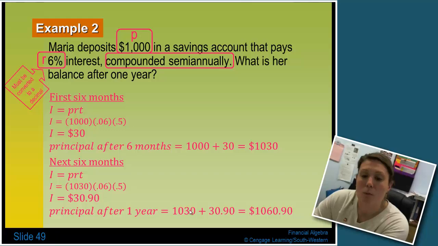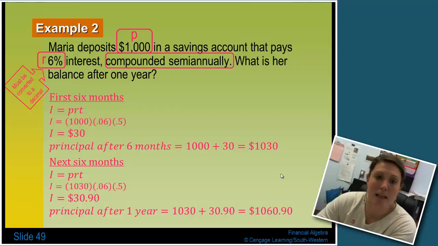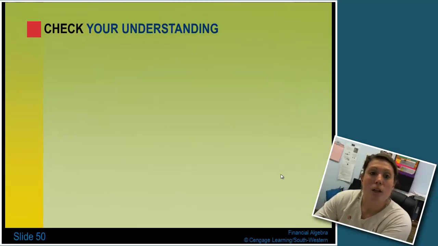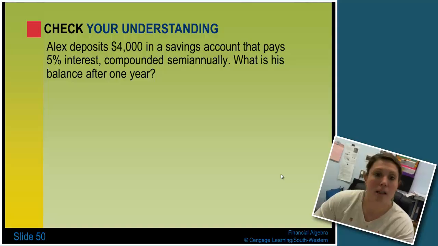Your principal after 1 year is the principal that we started with for the second 6 months plus what we just earned in interest, which comes out to $1,060.90. Check your understanding. Again, nice clean numbers here, no expressions, just an actual solution to this.